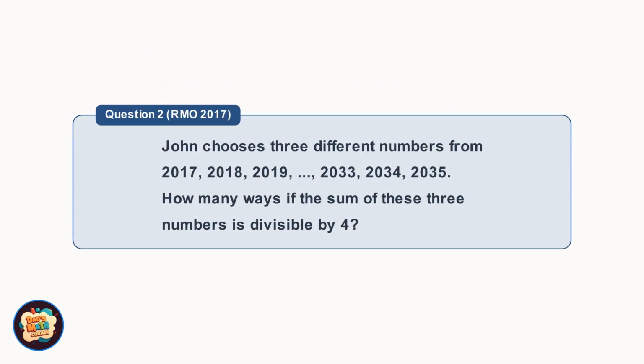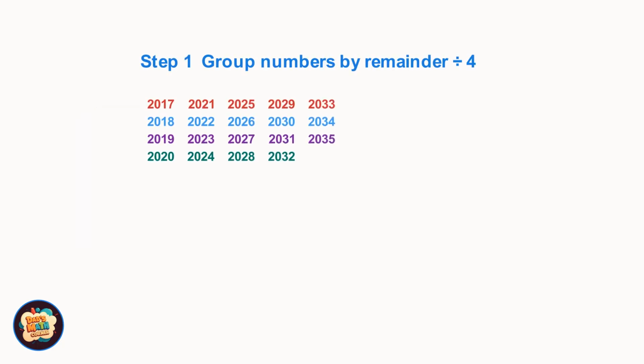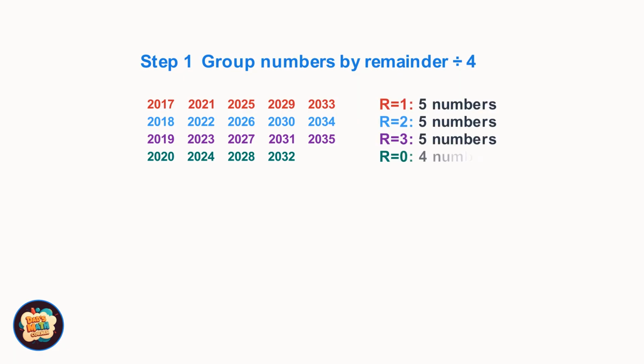This one is from the 2017 Raffles Math Olympiad. John chooses 3 different numbers from 2017 to 2035. How many ways can he choose them so that the sum is divisible by 4? The first thing we need to do is sort these 19 numbers by their remainder when divided by 4. Look, the numbers naturally fall into 4 groups based on their remainders. We have 5 numbers with remainder 1, 5 with remainder 2, 5 with remainder 3, and only 4 with remainder 0. These counts will be important later.